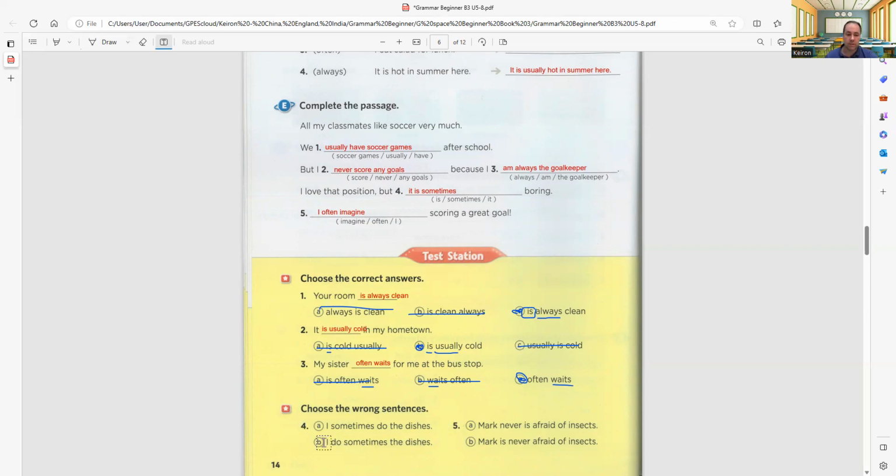Choose the wrong sentences. I sometimes do the dishes. I do sometimes the dishes. Do is the action verb, so we need the adverb in front. So this one is right. This one is the wrong one. Okay? Mark never is afraid of insects. Mark is never afraid of insects.